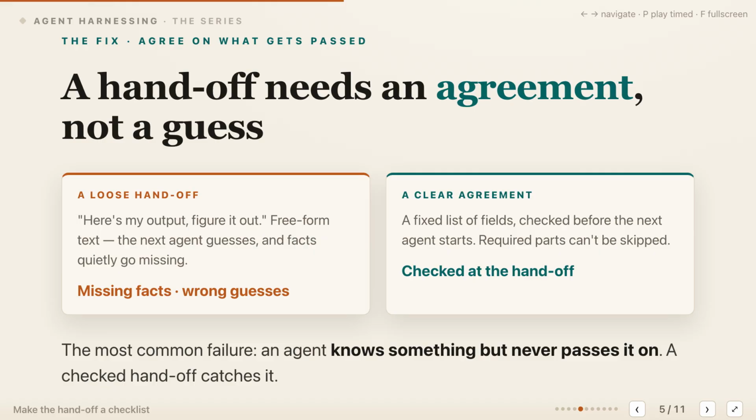A handoff should be an agreement, not an invitation to guess. In the loose version, one agent returns free-form text, forcing the next agent to infer what matters and what should happen next. A critical fact can disappear even when the sender discovered it and used it correctly. In the clear version, a typed schema names the task status, supporting evidence, unresolved questions, constraints, and expected next action.